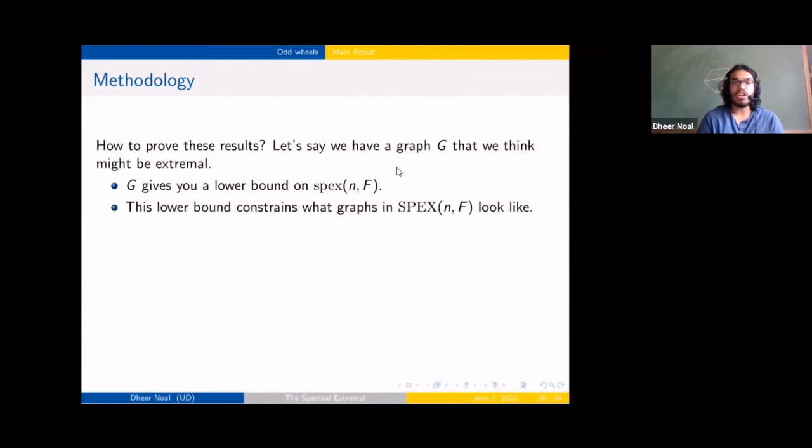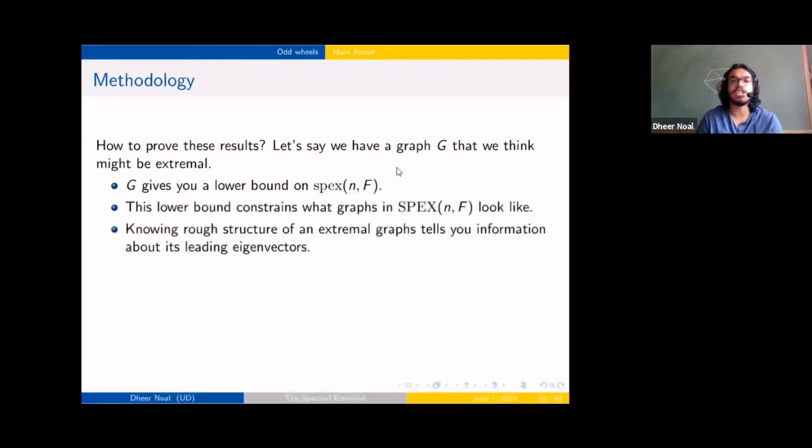Having a large spectral radius tells you that you may have at least this many edges, and so on and so forth. So it tells you something about the density of your graph. Then once you have some information about the structure of your graph, you can end up getting information about your leading eigenvector.